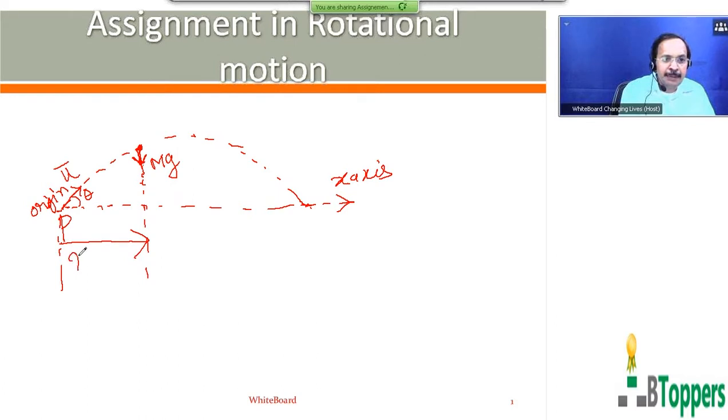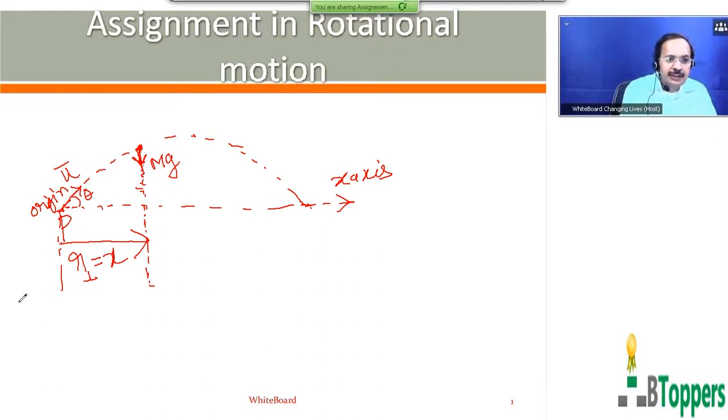Then the perpendicular distance between the line of action of the force of gravity, the force mg, and the origin, that is the point of projection, at any instant is equal to the magnitude of the horizontal displacement of the projectile.